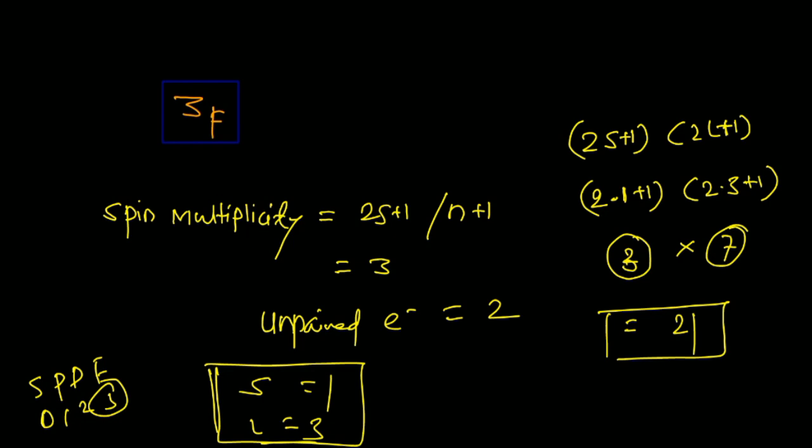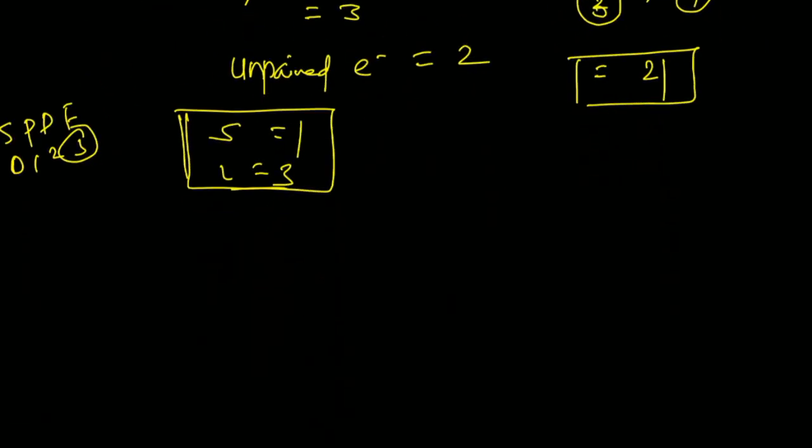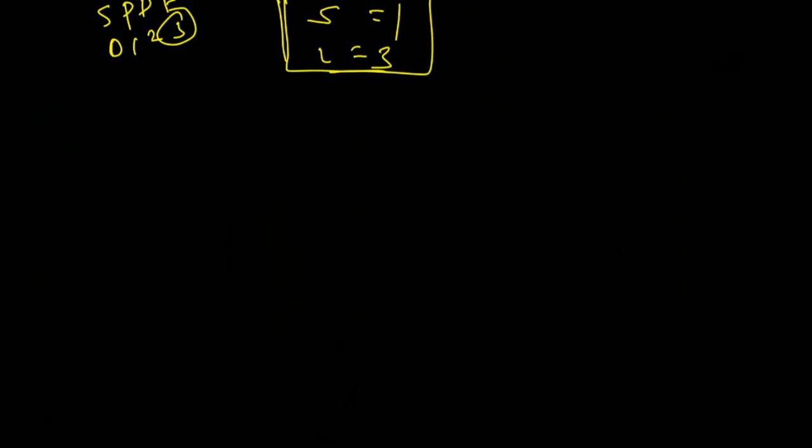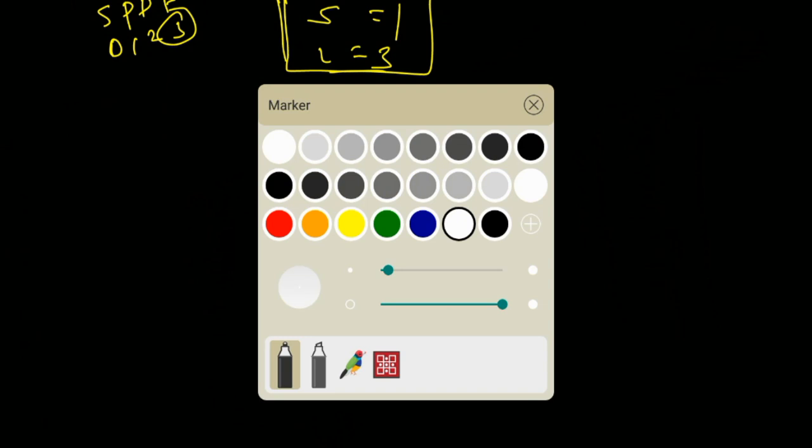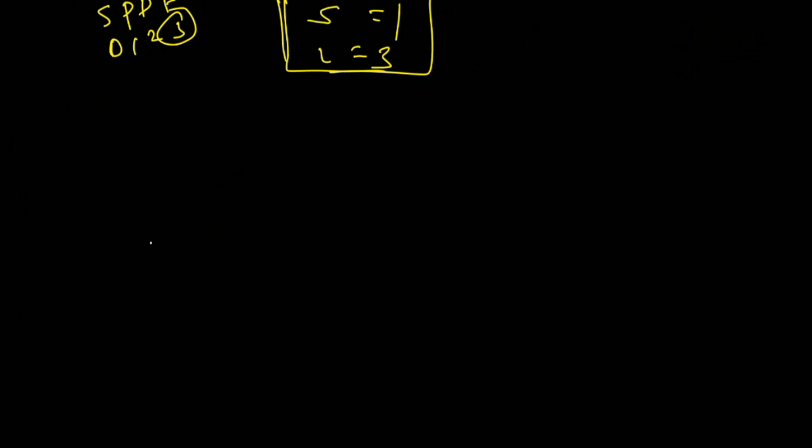Okay. So that means we can easily find out the term symbol. We can easily find out particularly the number of possible states. Okay. Remember one thing. There is a very simple relationship between the number of unpaired electrons, your spin value, and your multiplicity, that is 2S plus 1.